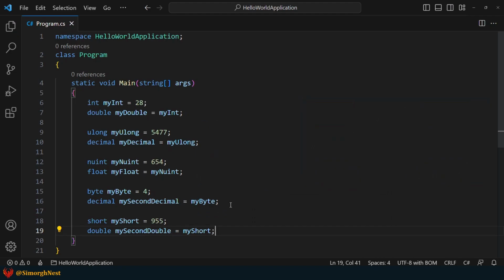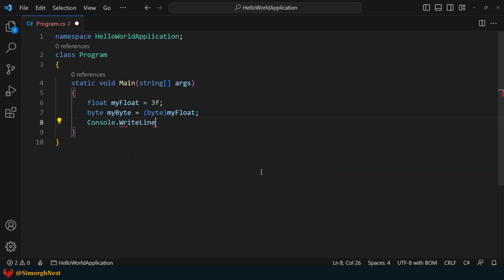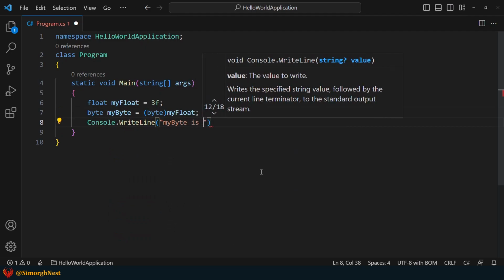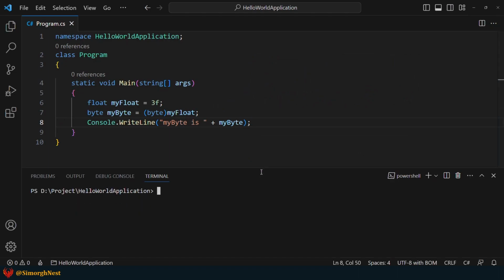Alright, let's illustrate an explicit cast from a floating point type to an integral type. For example, let's cast a float type to a byte type. Now, let's display it in the terminal. Save the file and test it out. This explicit cast was successful without any issues.